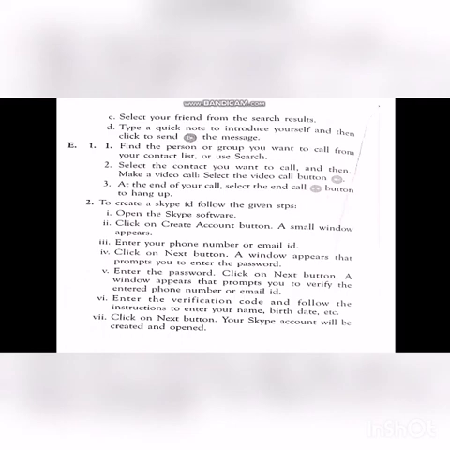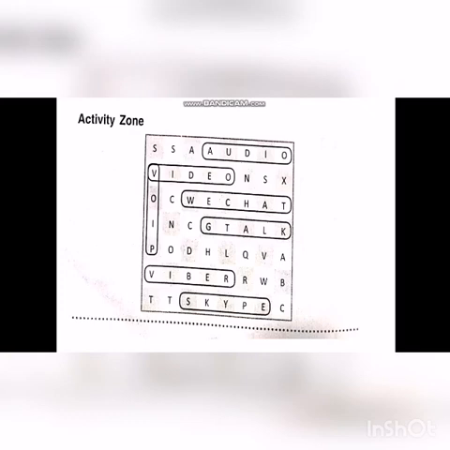Is it clear? Okay. Now, the next one, activity zone. As usual, you do the activity zone by yourself. Here asked to find and encircle 7 meaningful words extracted from this chapter. Search across and downwards. Just you find these words by yourself, mark it in your book and check this answer with your screen answer.